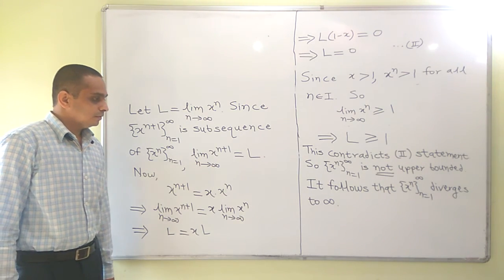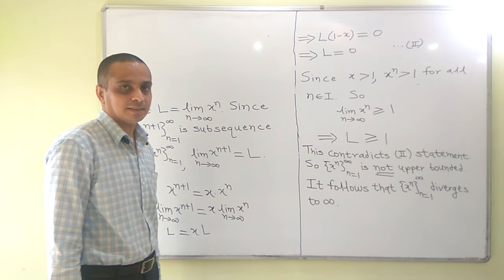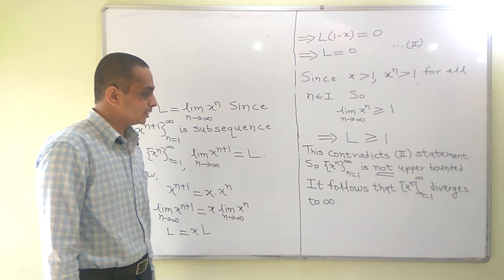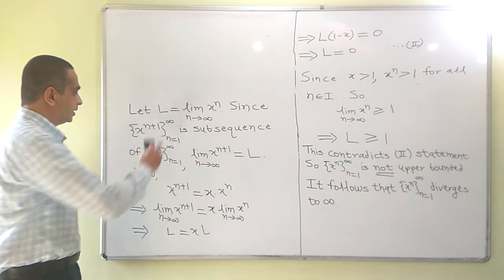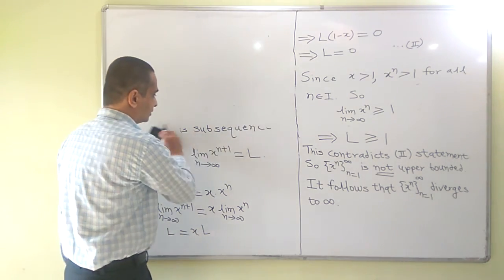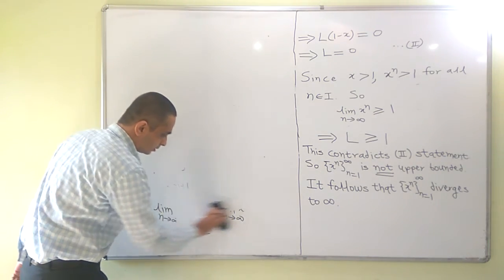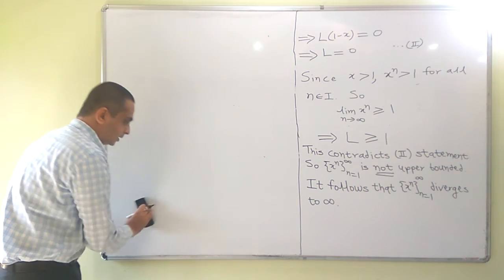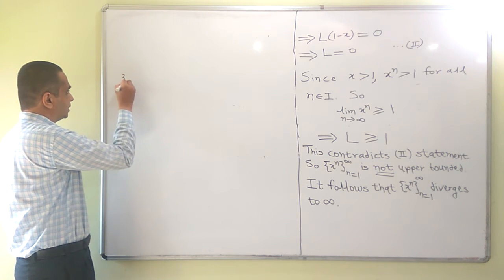So, we have proved two results. If 0 is less than x is less than 1, then x raised to n converges to 0, and if x is greater than 1, then it diverges to infinity. Let me give you some generalized results at this point.